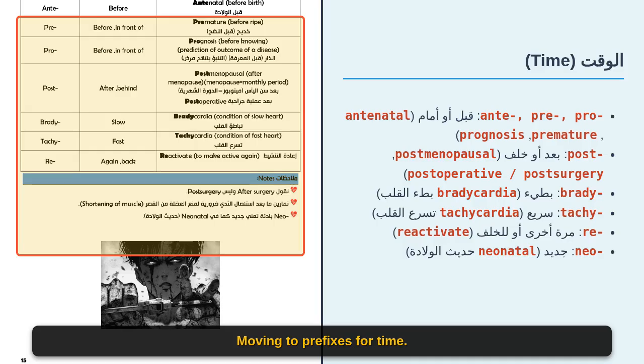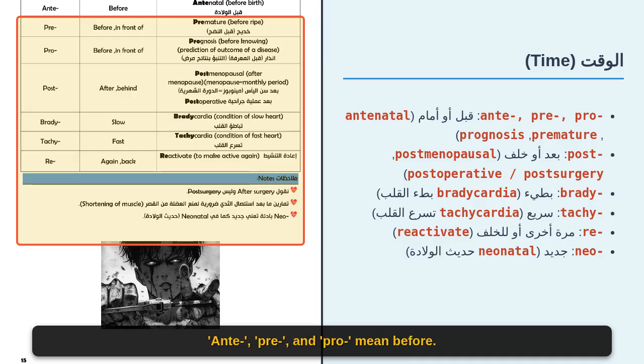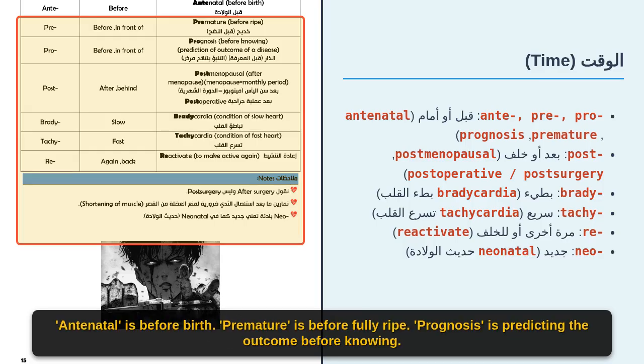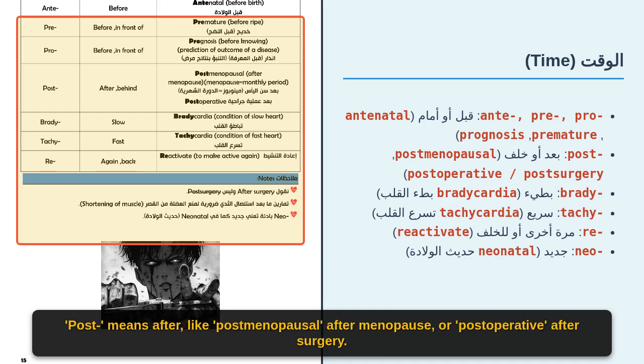Moving to prefixes for time. Ante, pre, and pro mean before. Antenatal is before birth. Premature is before fully ripe. Prognosis is predicting the outcome before knowing. Post means after, like postmenopausal, after menopause, or post-operative, after surgery.